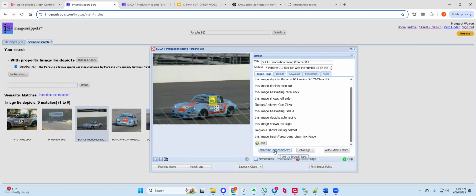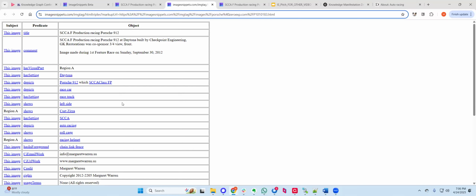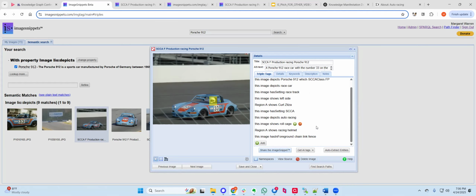This image can then be also shared. When it is shared, it can be flipped with all of the metadata. The triples can be seen. The triples that are also stored in the triple store and not just written in the HTML. And then this image can be found many years into the future by being attached to this RDF and can be understood better by the LLM.